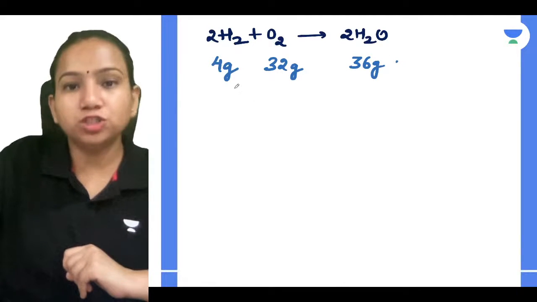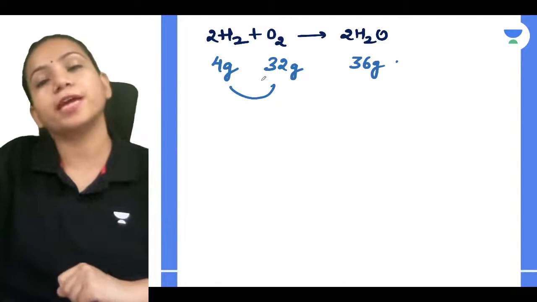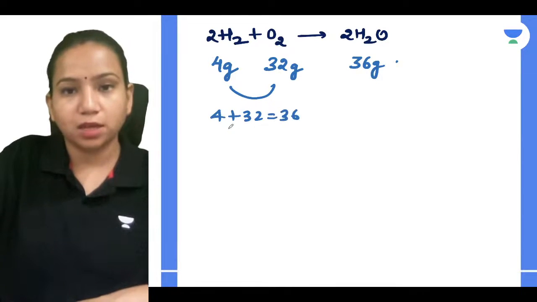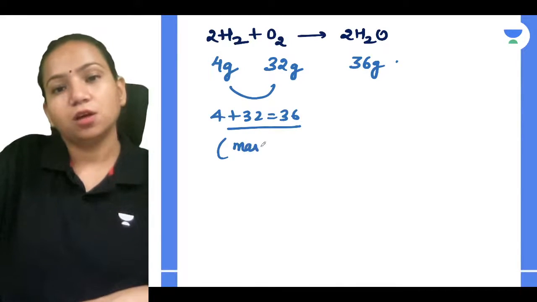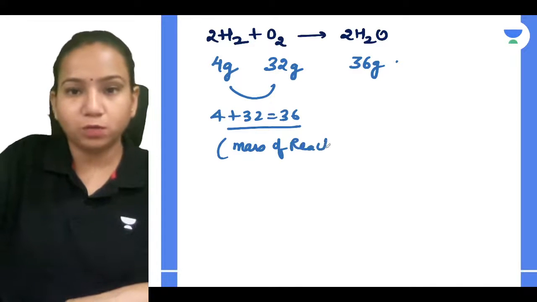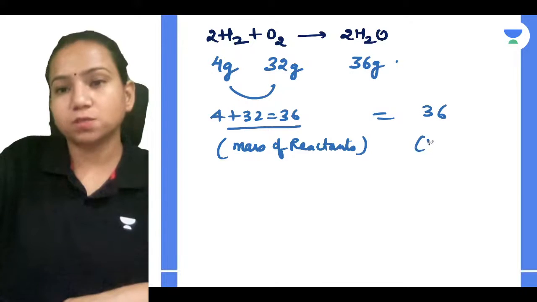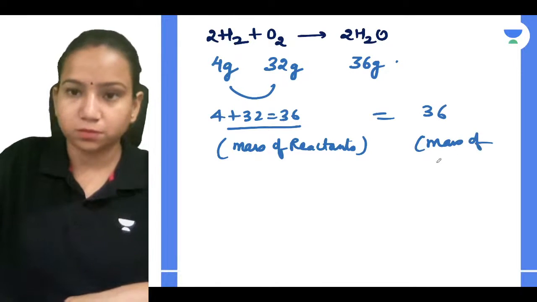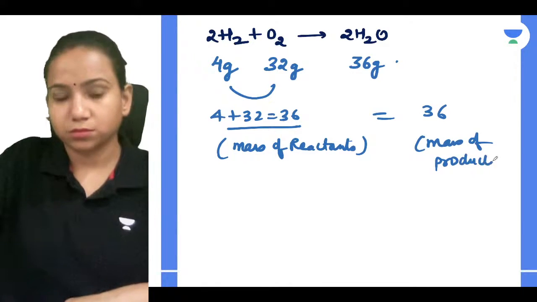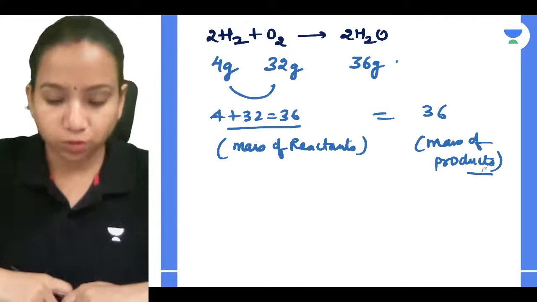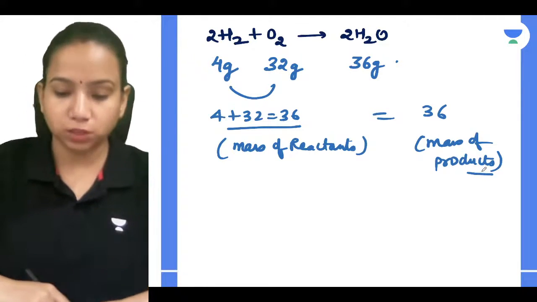If you check, the mass of the reactants before the reaction is 4 plus 32, which is equal to 36, and that is the mass of the products. Understood everyone? So this is what we can relate regarding the law of mass conservation.